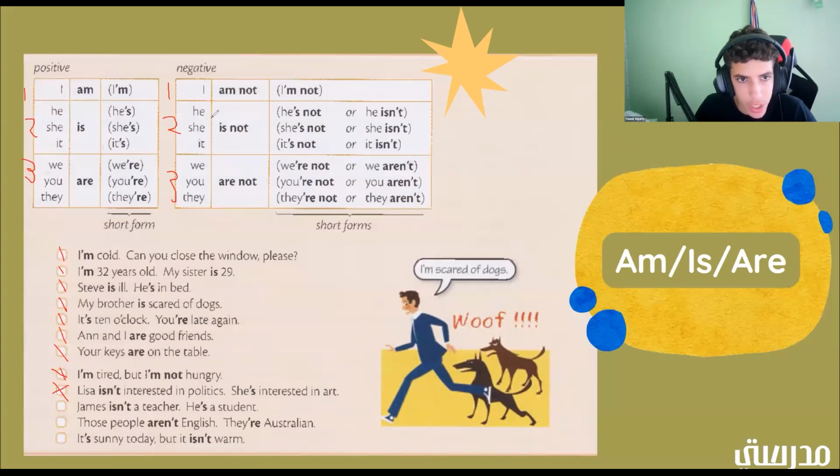She is, she's. Now we have James isn't a teacher. He's a student. All right. So we have isn't again. Is that positive or negative? It's negative. Good job. What group? 2. All right, great. Now we have he's. Is that positive or negative? It's positive. Okay. And what group is it in?